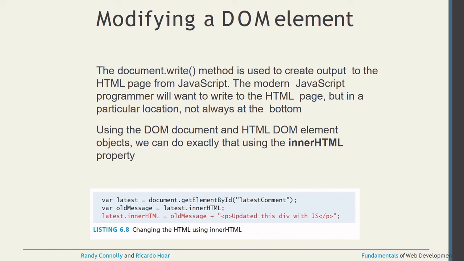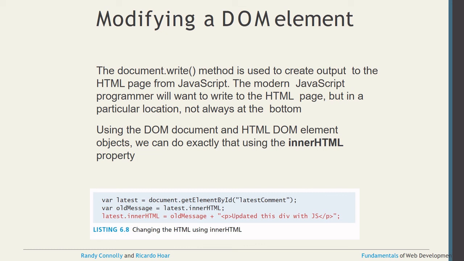See the example here. If you just want to modify something, if you want to change something, take the previous example: var latest = document.getElementById, and then the latest comments that you already passed as the value. Then var oldSMS message = latest.innerHTML, so that all the value you are storing inside oldSMS. Then if you want to add some value here, write latest.innerHTML = old message plus, inside a paragraph tag, whatever the message.